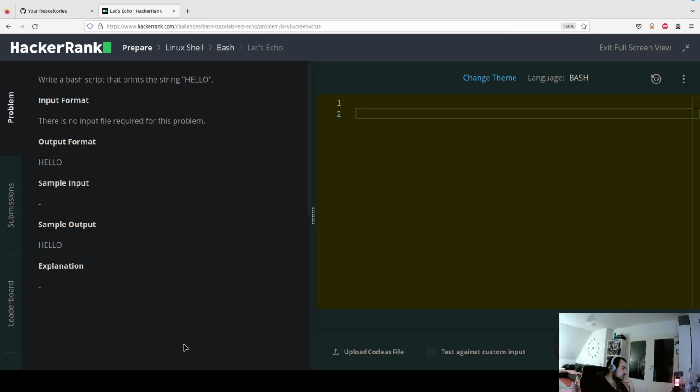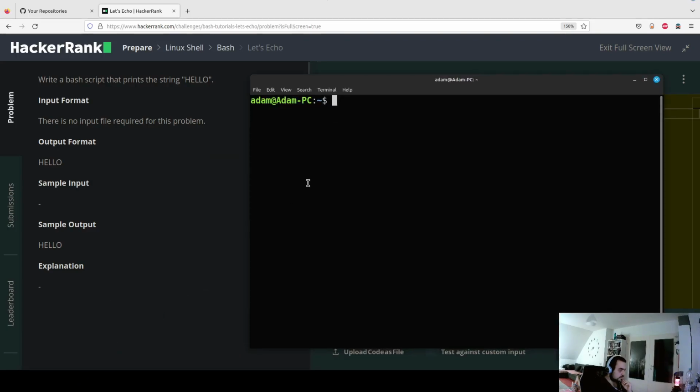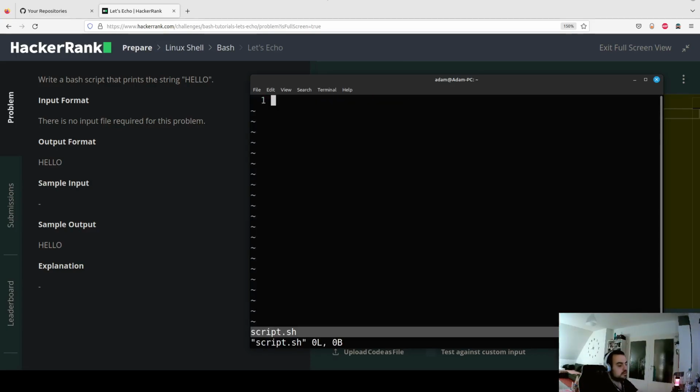It's simply a hello world in Bash. So they're asking us to write a Bash script that prints the string hello. We can type it pretty easily. But before we do it, I want to show you a couple of things just to understand how Bash works. In order to print things on the screen, we use a command called echo. And then we write the text that we want to print. For example, in our case, it's hello. And we don't use any parentheses or square brackets, just a space and the text.